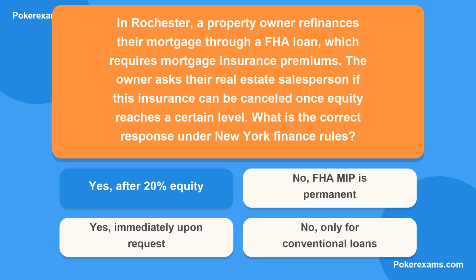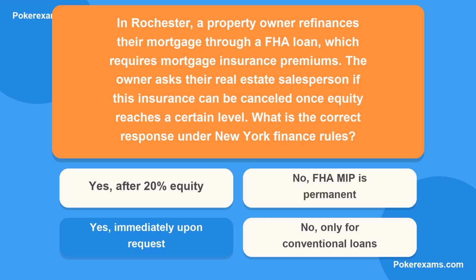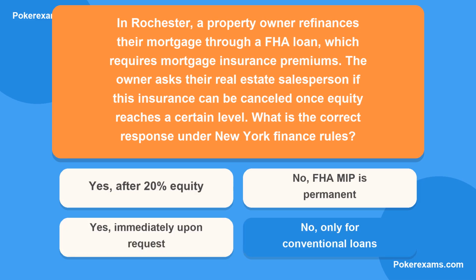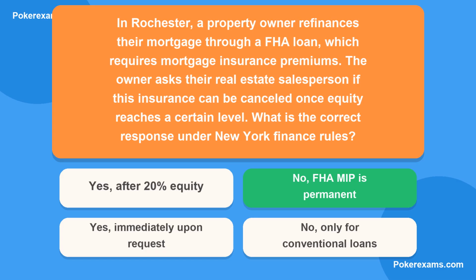Is it A, yes, after 20% equity? Or B, no, FHA MIP is permanent? Could it be C, yes, immediately upon request? Or lastly D, no, only for conventional loans? The correct answer is B.